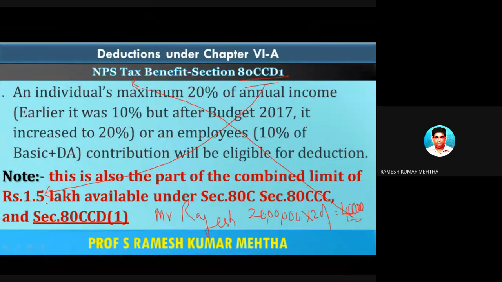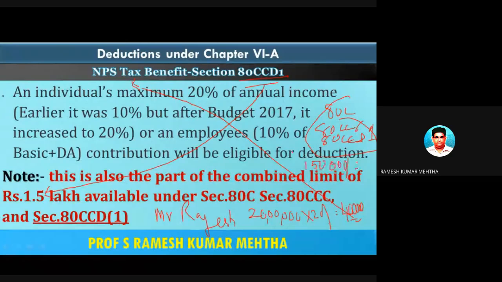One more point which you have to remember is the amount of deduction which an assessee can claim under Section 80C plus 80CCC plus 80CCD(1) put together is 1.5 lakh rupees. This is important.